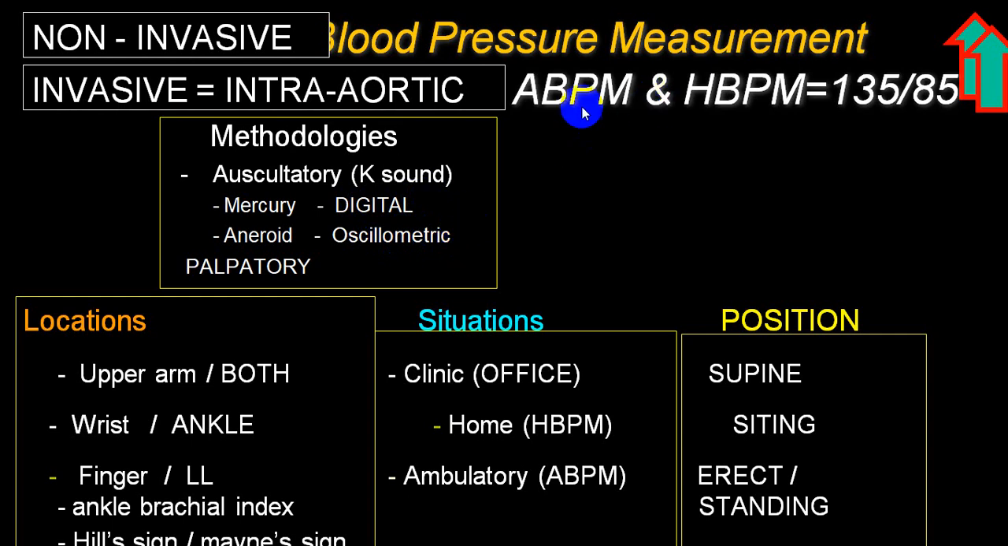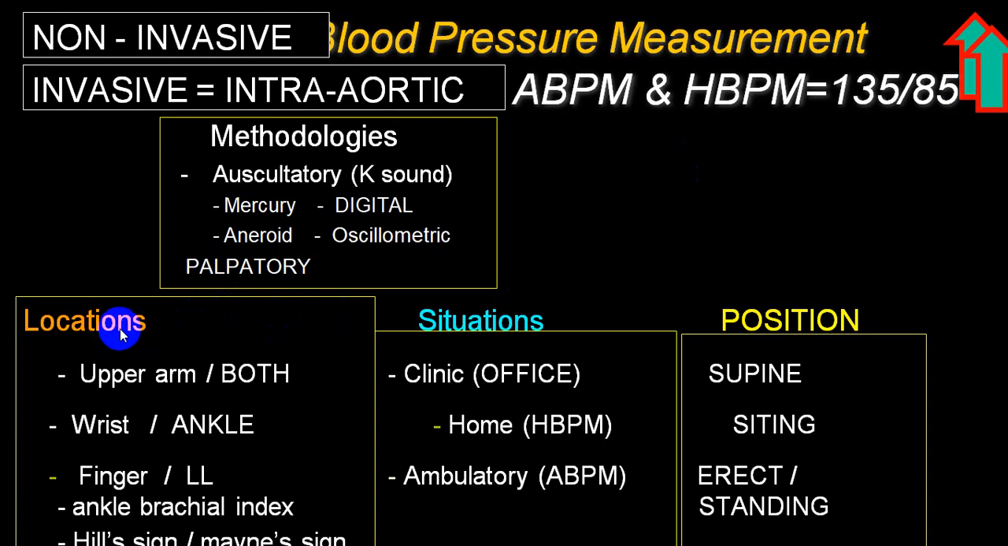Now, if you take ambulatory blood pressure monitoring, it is called ABPM. When you measure the blood pressure at home, we call it home blood pressure monitoring. This is very important, because it is very helpful to find out what we call white coat hypertension and masked hypertension. We'll be discussing this in detail when we discuss the chapter on hypertension.